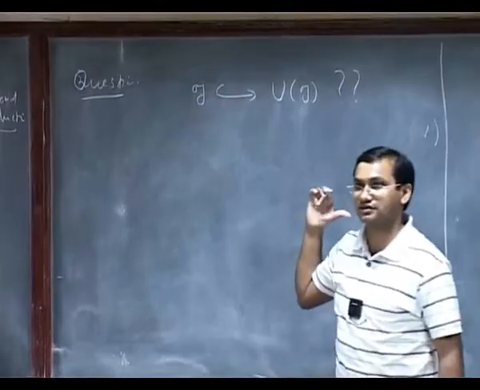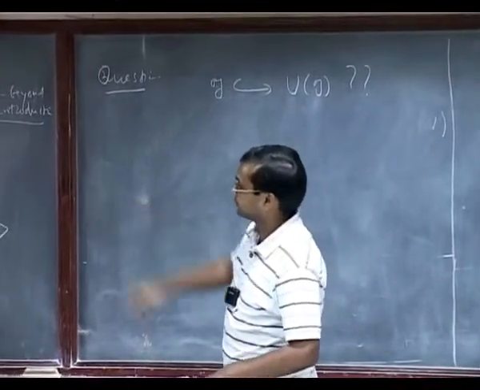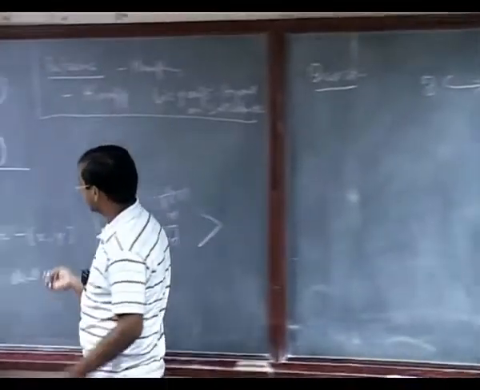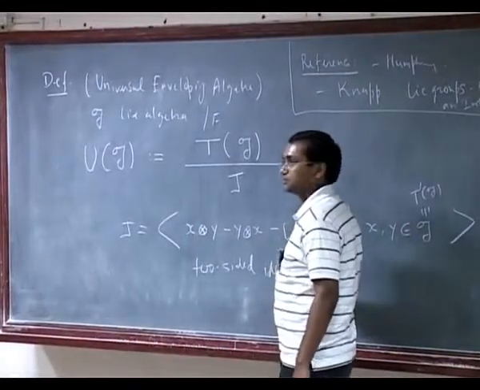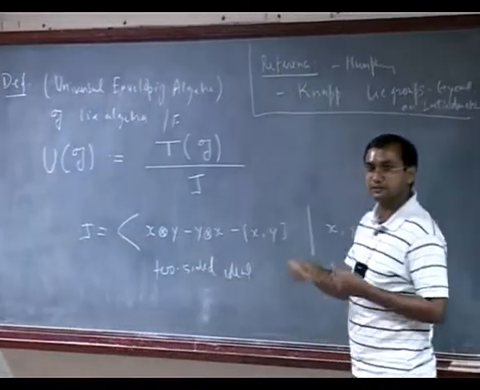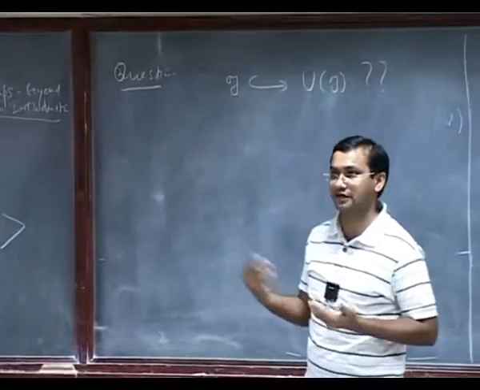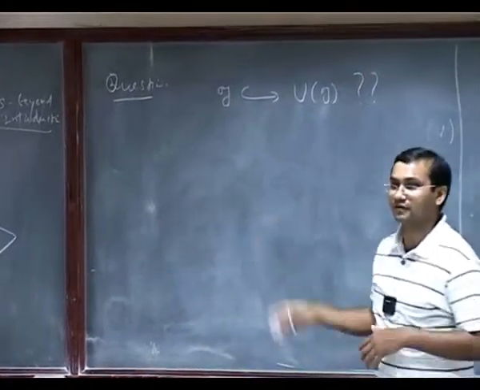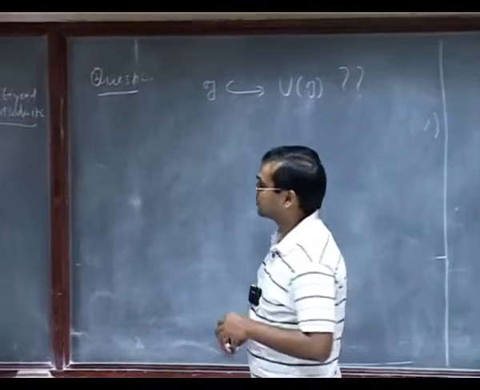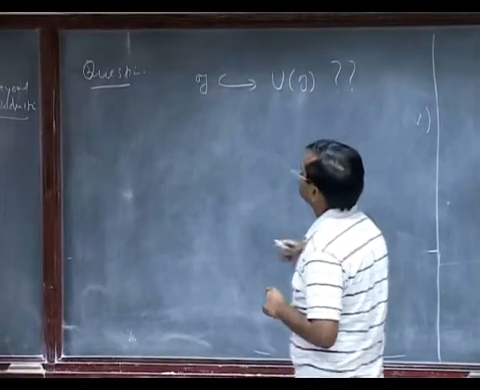Earlier it was very clear in the case of tensor algebra and symmetric algebra, but right now it's not clear. And why is that so? Because you see that there is a relation between degree 2 elements and degree 1 element. Earlier there was no such thing, because the modulo whatever we were going, that was in the same degree basically. So whatever you go modulo, that was not creating any problem. So now we don't know. And so that's question number 1.